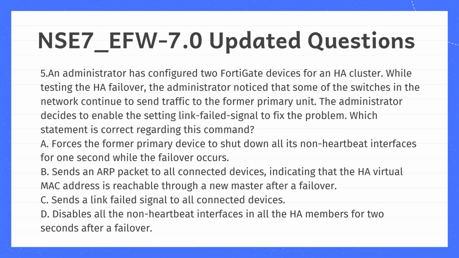A. Forces the former primary device to shut down all its non-heartbeat interfaces for 1 second while the failover occurs. B. Sends an ARP packet to all connected devices, indicating that the HA virtual MAC address is reachable through a new master after a failover. C. Sends a link failed signal to all connected devices. D. Disables all the non-heartbeat interfaces in all the HA members for 2 seconds after a failover.